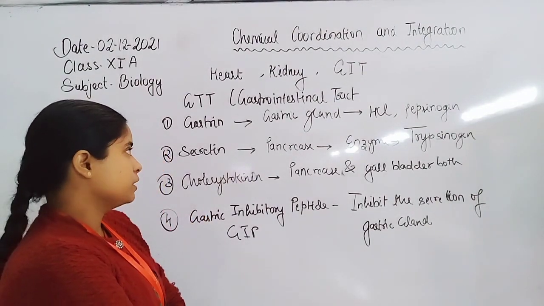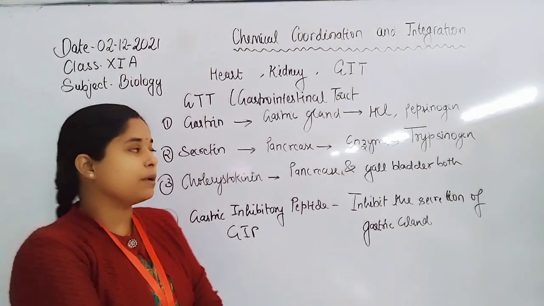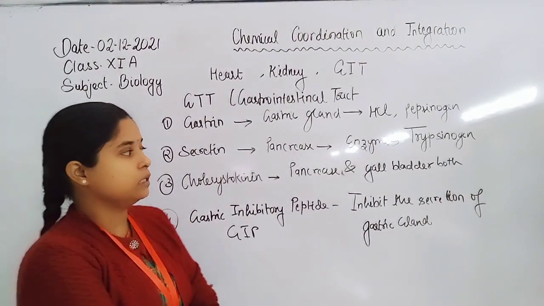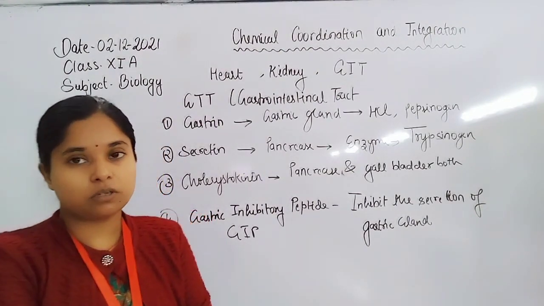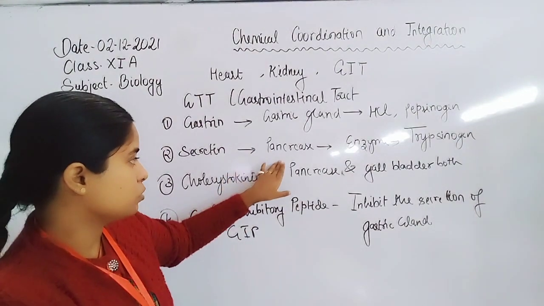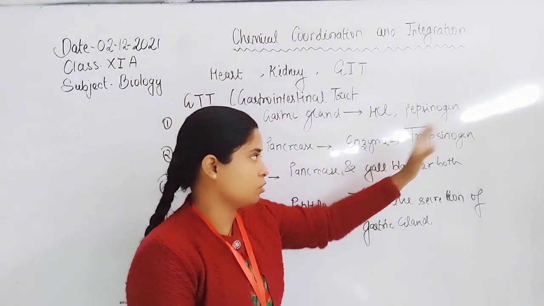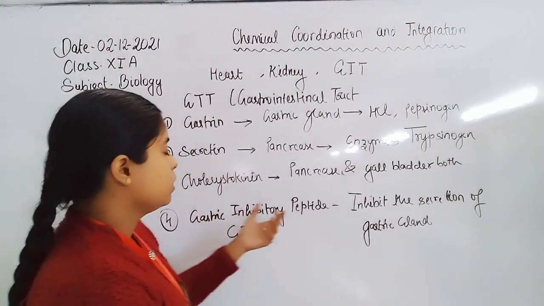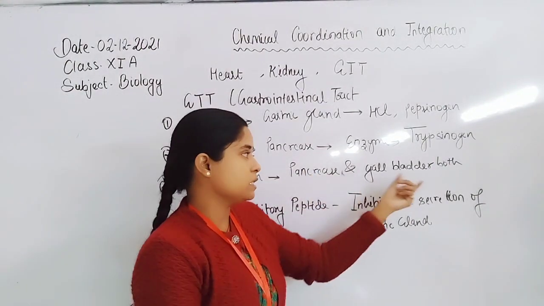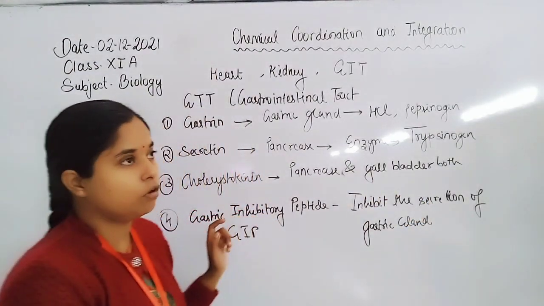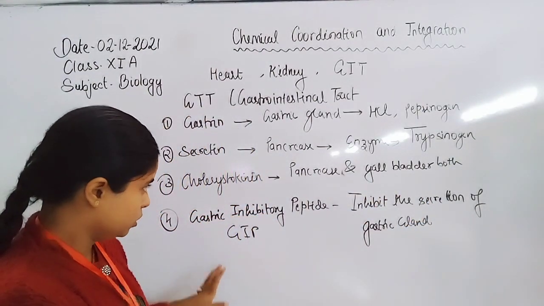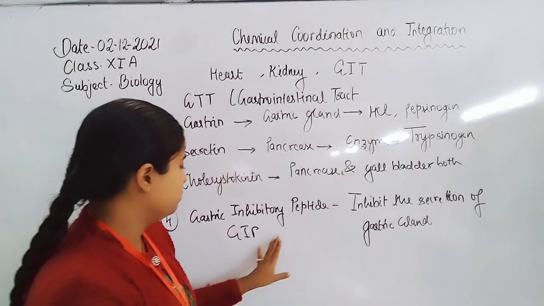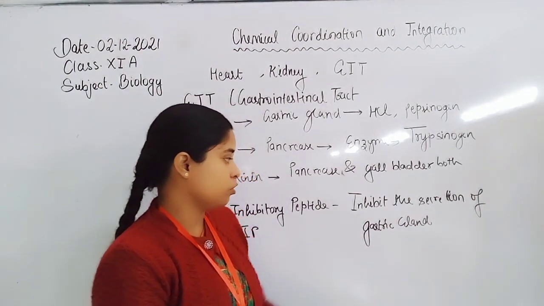Gastrin acts on the gastric gland for the secretion of HCl and pepsinogen. Secretin acts on the exocrine part of the pancreas for the secretion of enzymes, trypsinogen, chymotrypsinogen. Cholecystokinin functions on the pancreas and gallbladder both, for the secretion of bile juice. Gastric inhibitory peptide inhibits the secretion of the gastric gland.